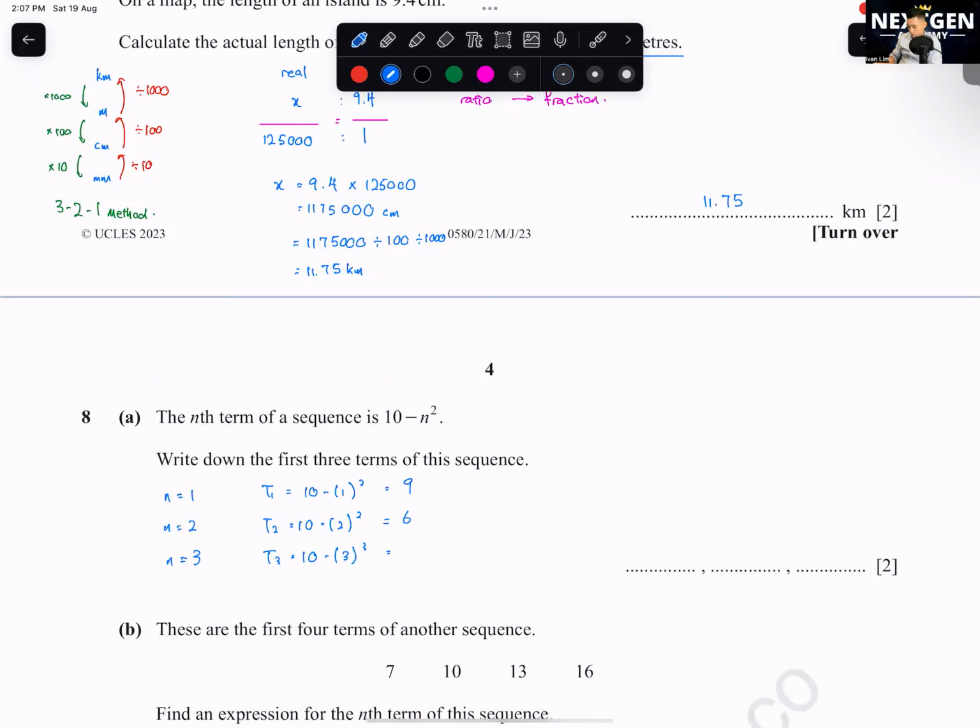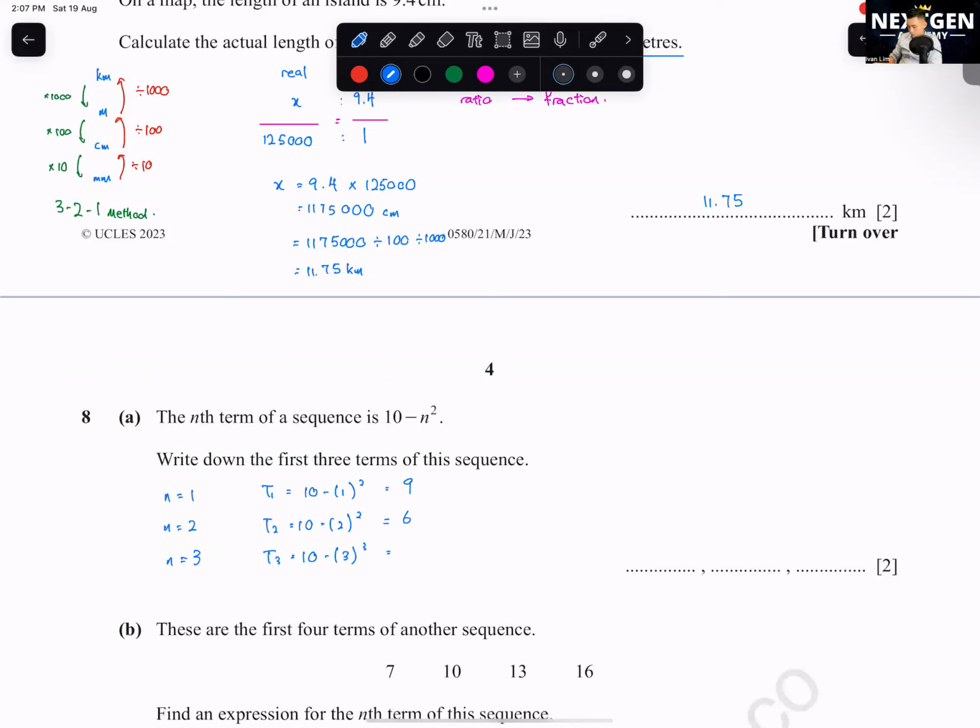If one of these don't make sense to y'all, please go back, watch the videos first. So y'all write this down. These are the things that y'all will need to know for sequences. Always got one question at least in the paper. So what type of sequence is this? Plus 3, plus 3, plus 3. This is an arithmetic sequence.